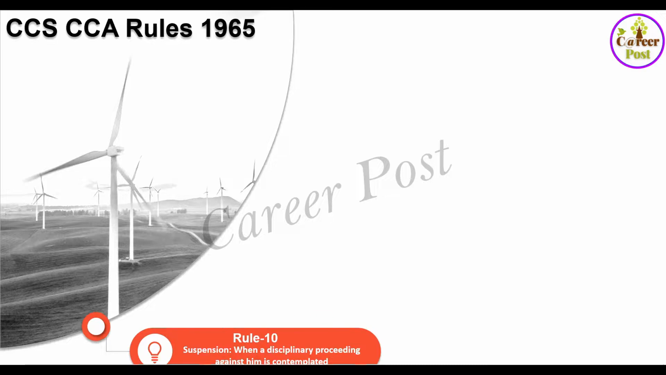The appointing authority or any authority to which it is subordinate, or disciplinary authority or any authority empowered in that behalf by the president, by general or special order, may place a government servant under suspension. When will it happen? Where disciplinary proceedings against him are contemplated or pending, where in the opinion of the authority aforesaid he has engaged himself in activities prejudicial to the interest of the security of the state, or where a case against him in respect of any criminal offence is under investigation, inquiry or trial. So these are the reasons why an official can be placed under suspension.